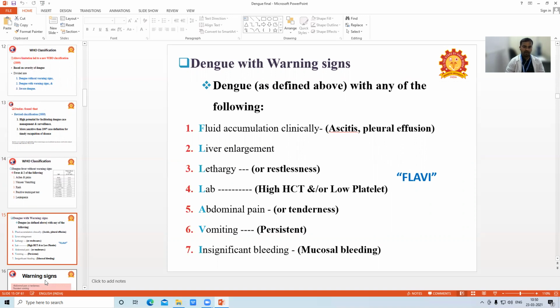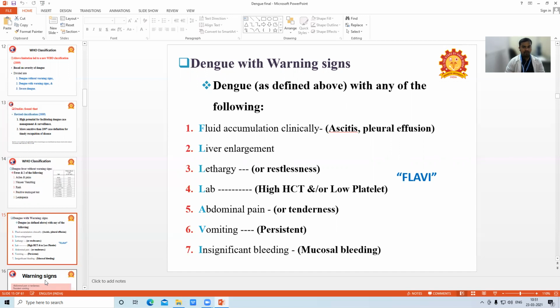With any of the following warning signs, we can call it dengue with warning signs. Simply, Flaviviridae family, right? So flavivirus. We can take 'flavi' as a mnemonic for these warning signs. To remember, we can use flavi.